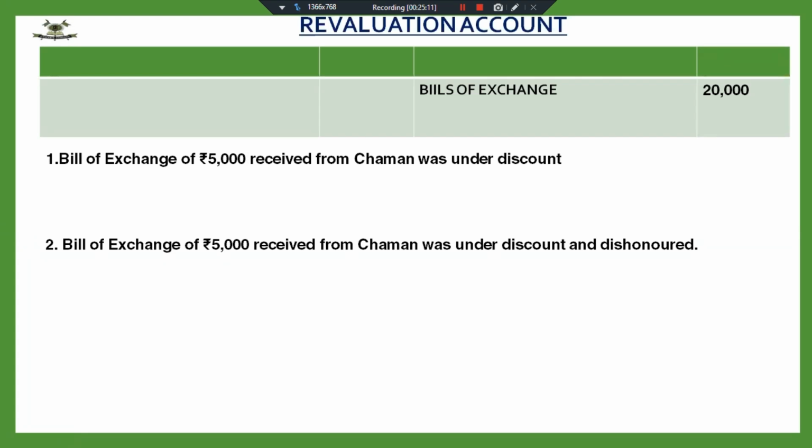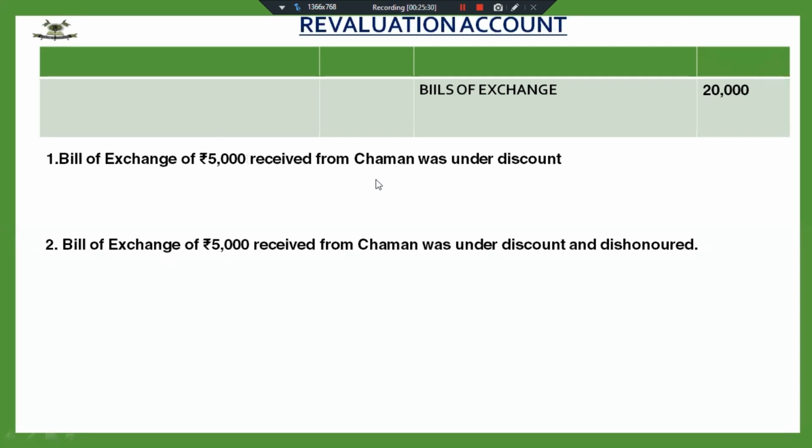Do I need to pass any journal entry? Seems that you have got confused in this. Getting difficult to recall the concept of bills of exchange, I think.